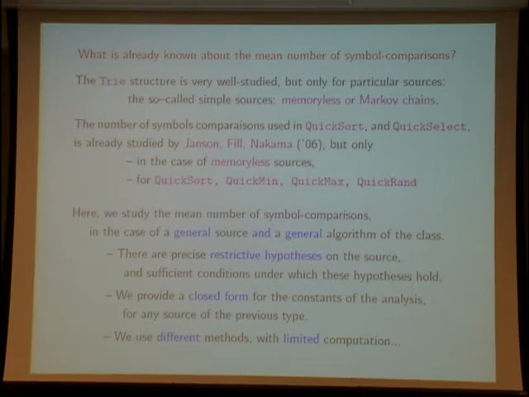Here we have general results about the mean number of comparisons of these algorithms, and we have them in the case of a general source and a general algorithm of the class. Of course, we have a general result, but there are also precise restrictive hypotheses on the source and sufficient conditions under which these hypotheses hold. And we have also a very precise form of the constant in the analysis.